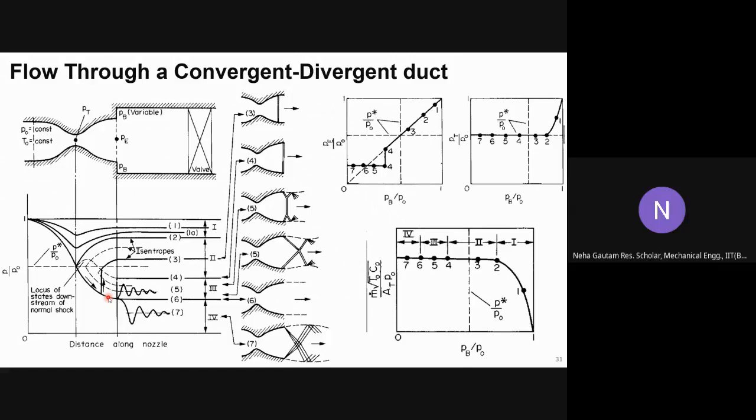Sir, there is no change in exit pressure for the case of oblique shock. Oblique shock means which? Tell me which case you are referring to. Sir, in this diagram, this first diagram, points 4, 5, 6, 7. Exit pressure is constant for 5, 6, 7. Yes. So basically, it shows that if you look at this plot, once you reach 0.4, after that you keep on increasing the back pressure, this will not change. Exit pressure will not change.